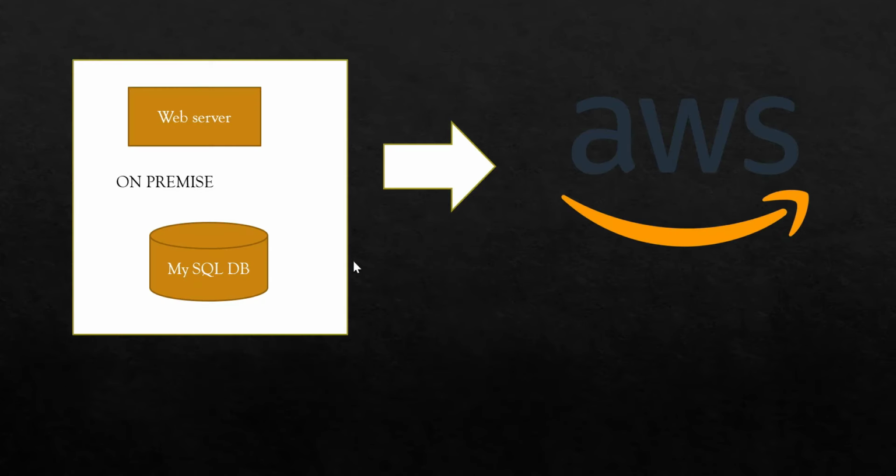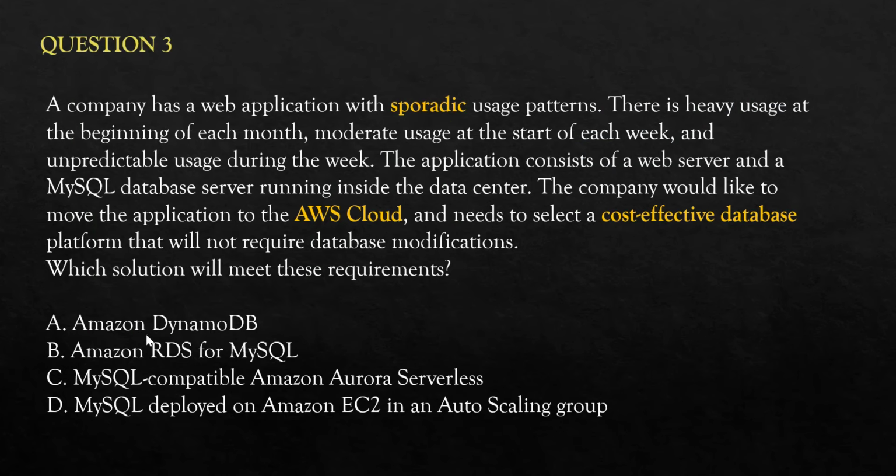So this is what the question says. You have a website, you have a web server, you have MySQL database. You want to move this to AWS cloud. Let's look at the options. The first says Amazon DynamoDB. So DynamoDB is a NoSQL database. Here you have MySQL, which is a SQL database. Hence A is wrong.